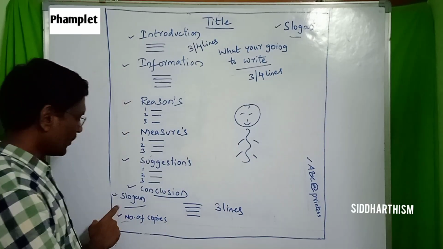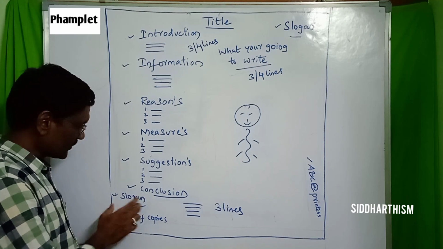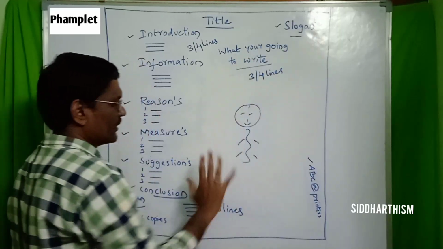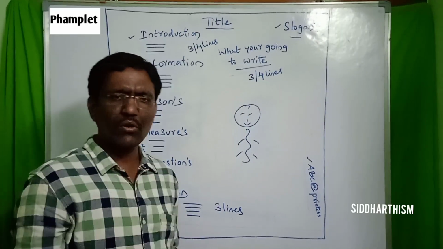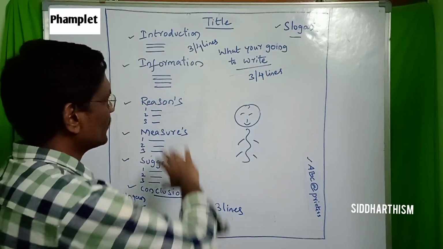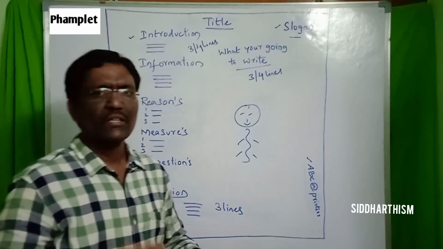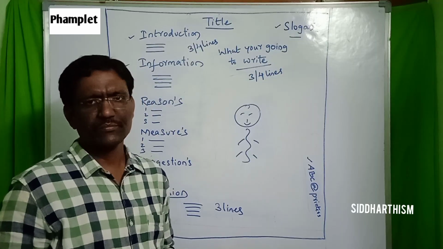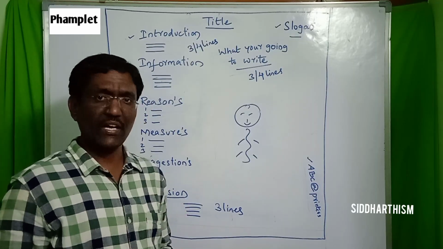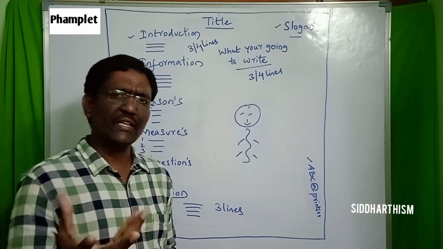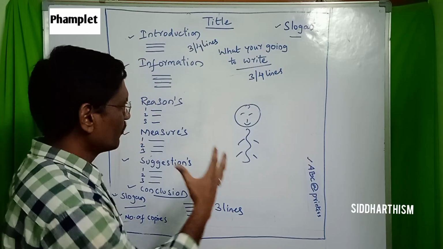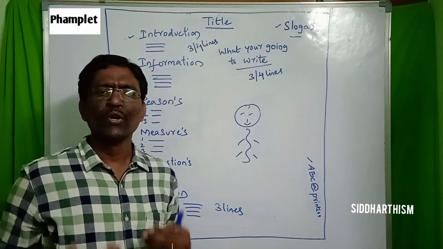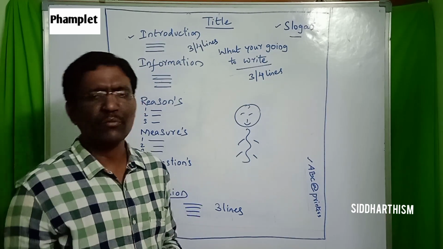Then if you know slogans, you can write them, as I mentioned, in this area and in this area. Wherever there are adjustable areas, you can add them if more impact needs to be created on this pamphlet. Some questions will be like this: sir, do we write with a pen, or use crayons or colour pencils? That depends upon you. You have full freedom to present as you wish. How to attract the people depends upon you.